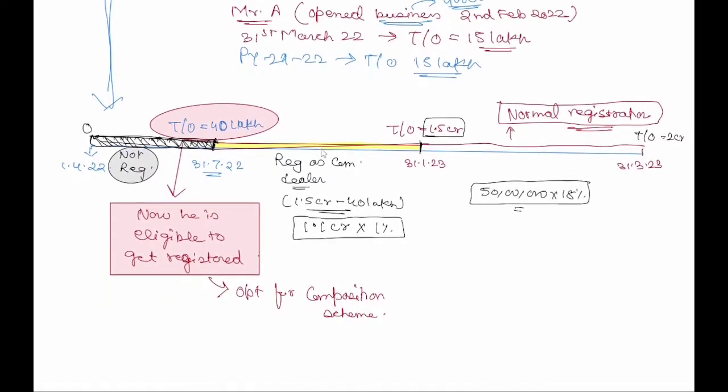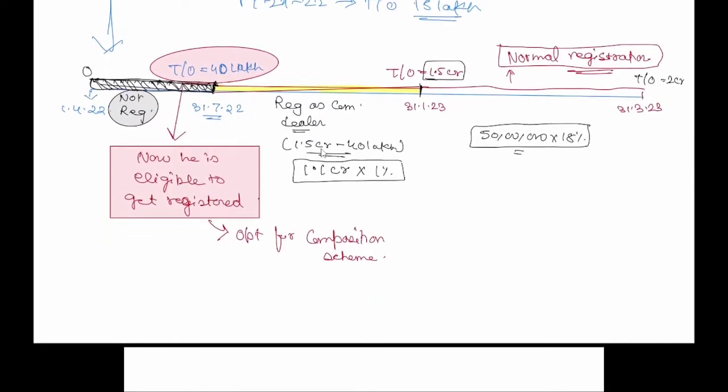Now if you ask me what will be in the next financial year, in the next financial year he is not eligible to get registered because his total turnover was 2 crore. Say for example, let me change the situation, say this limit was 75 lakh.